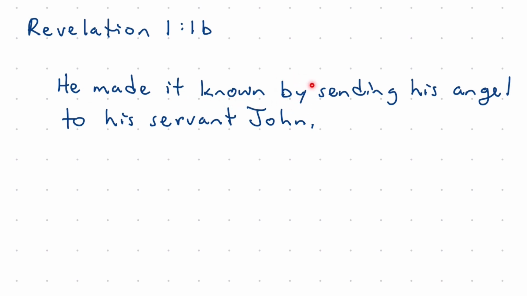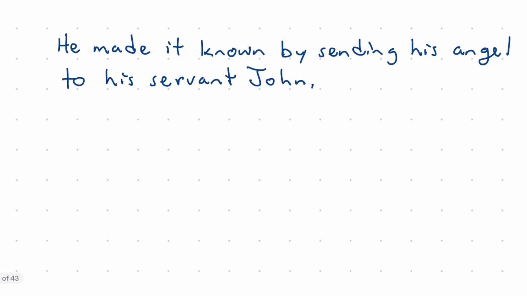Then we have this word that may be a key word for us defining a relationship. How did he make it known? By sending his angel to his servant John. So we have a second proposition here: he sent his angel to his servant John. So let's write these out individually as propositions.